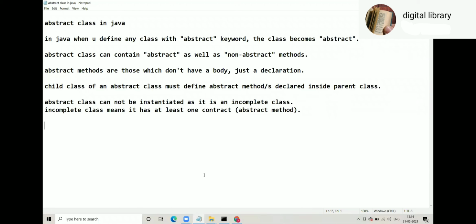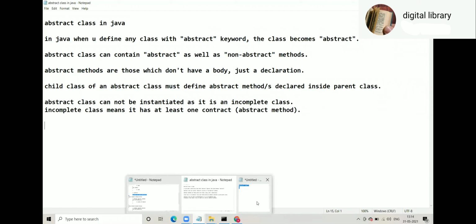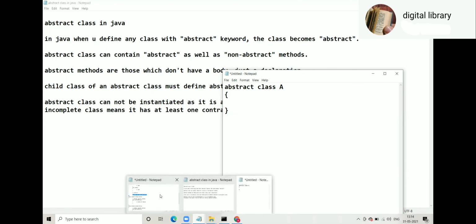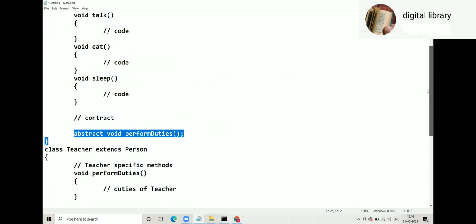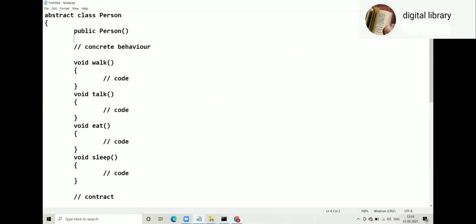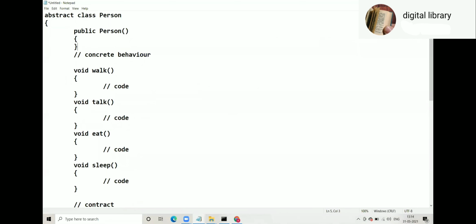Now, one more interesting question, you will see that question in the day 1 to day 8 files somewhere. Can we have a constructor in an abstract class? So in this Person class, if I write public Person, a default constructor, is this possible?